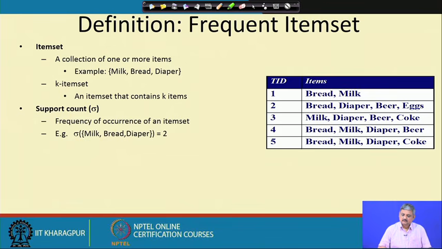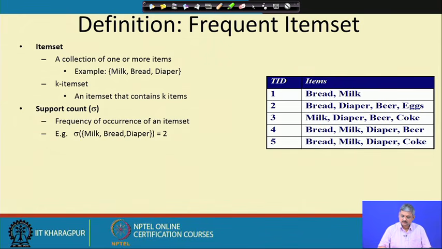That means, out of all the transactions that you are observing, in how many transactions is this item set present.